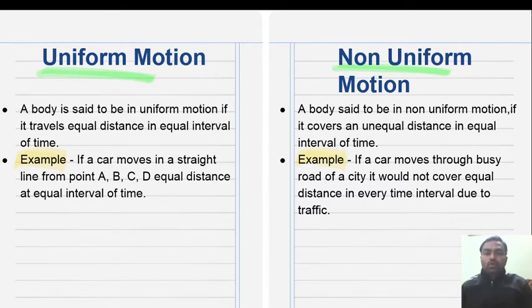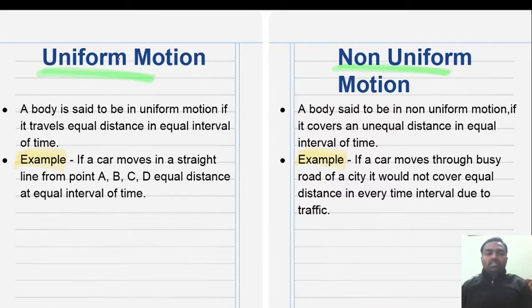This is part 2 of motion. This is the continuation from part 1 where I left off. In this session, I am going to share some information about uniform and non-uniform motion, speed, average speed, velocity, acceleration, and retardation. These are the topics I am going to explain in this session.